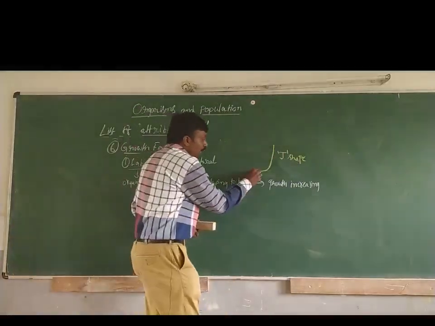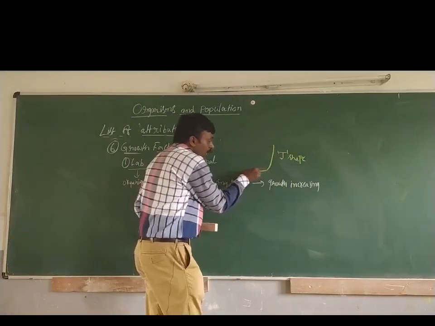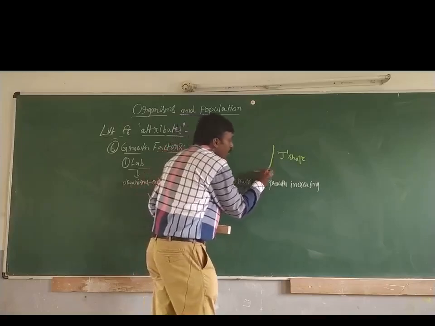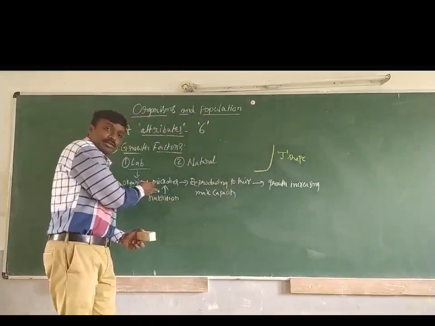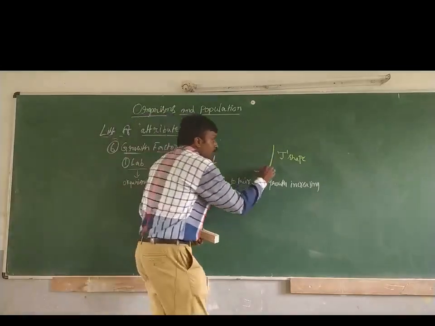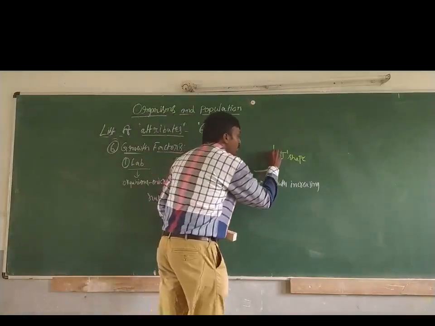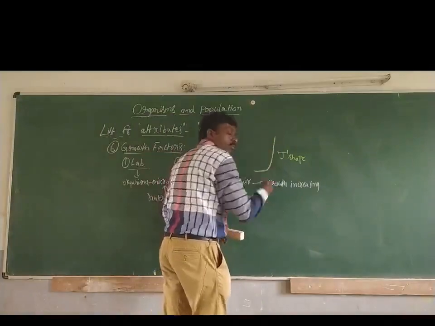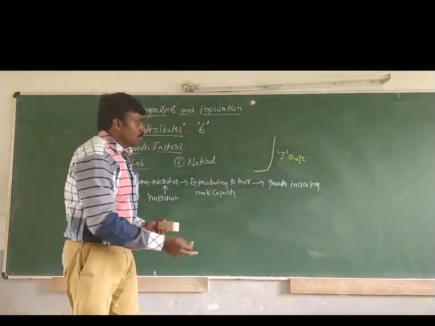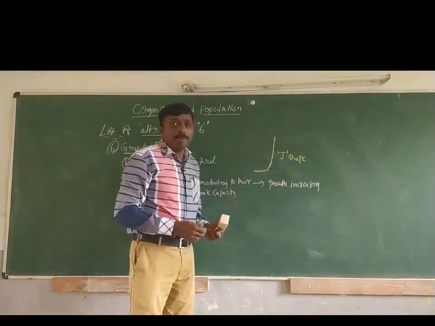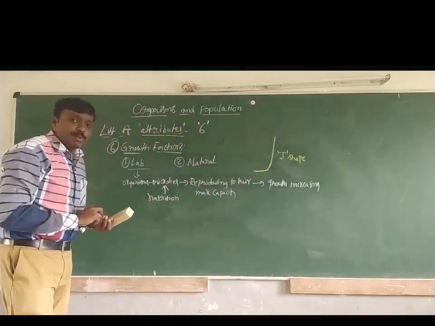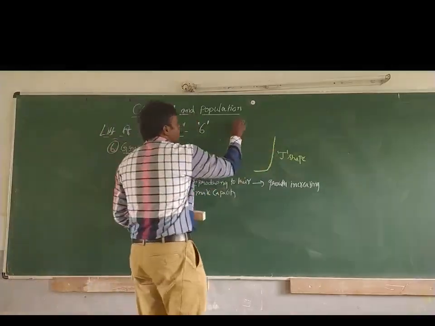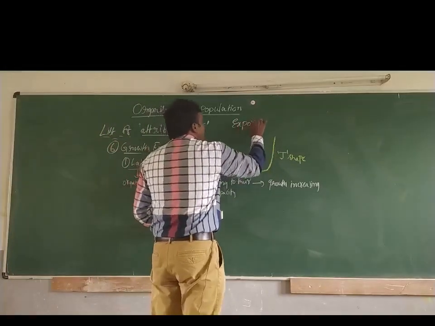Initially, from this initial stage, when proper nutrition and safety measures are provided to the organisms, they keep on increasing their population like this, and this keeps on growing further. This J-shape curve is explained by something called exponential